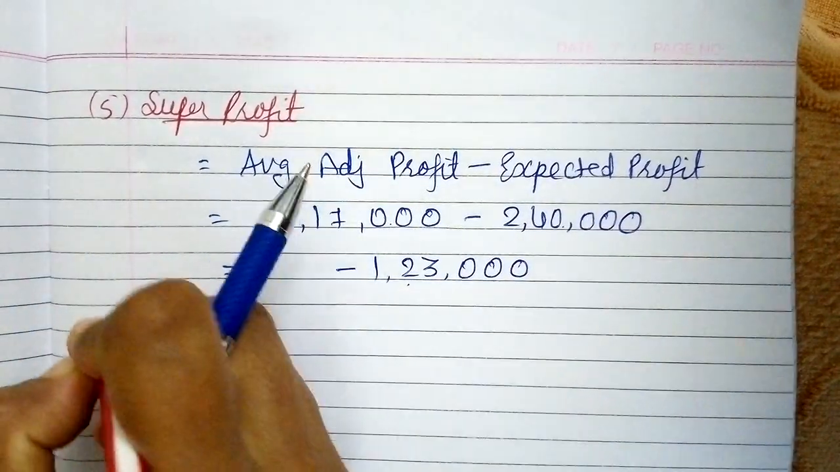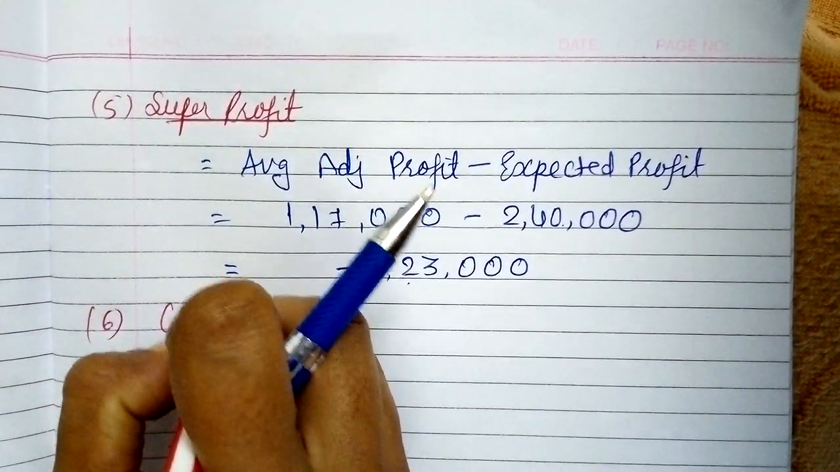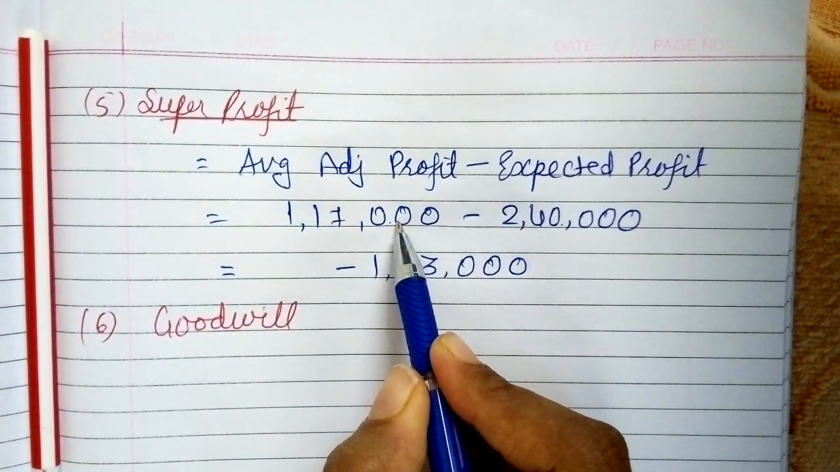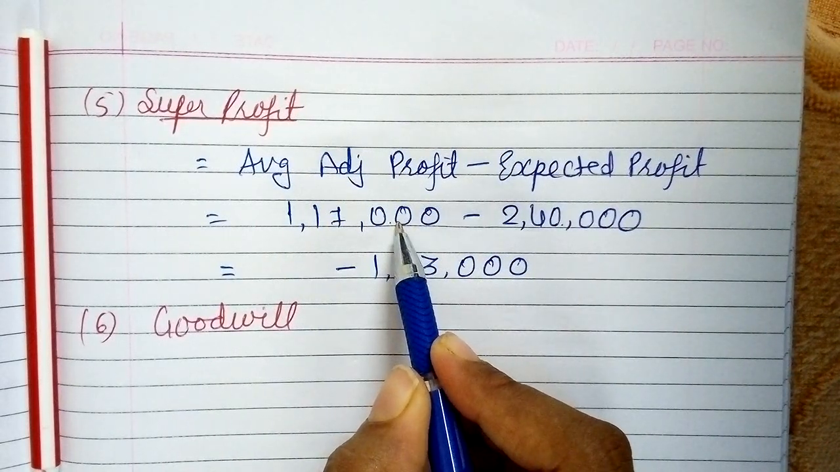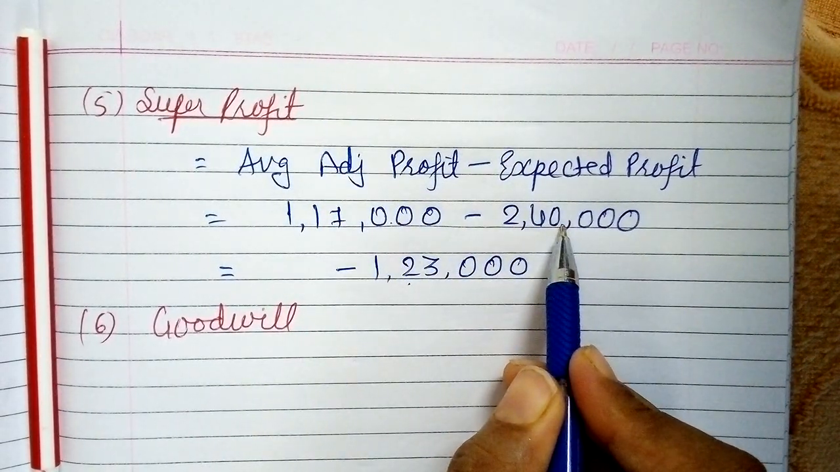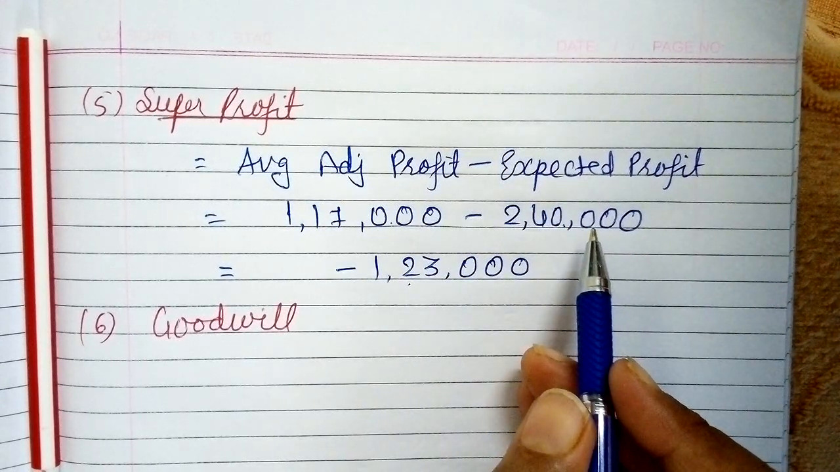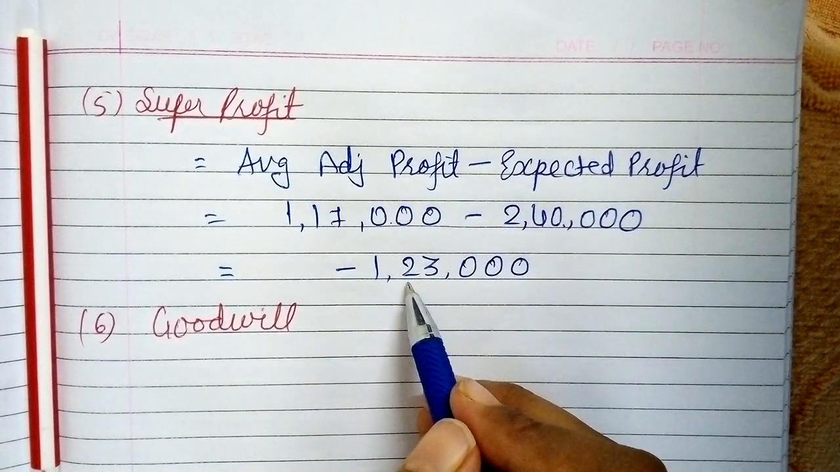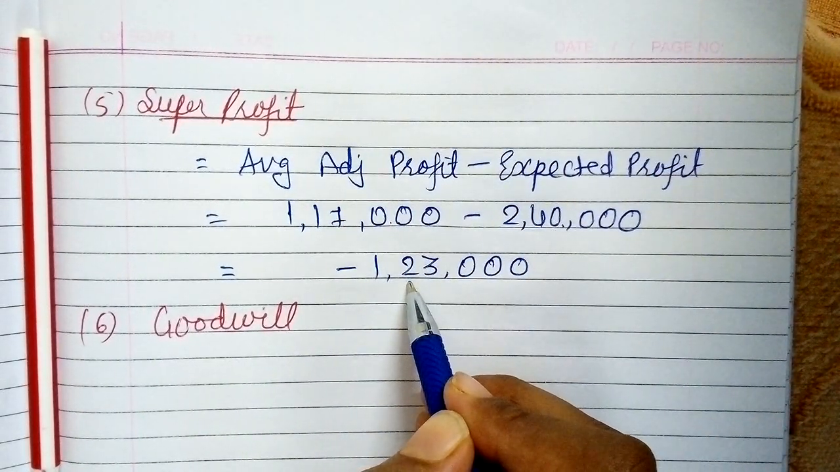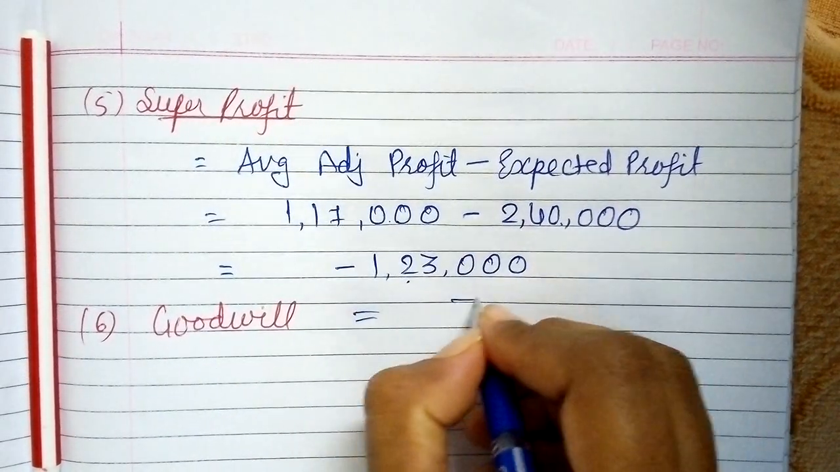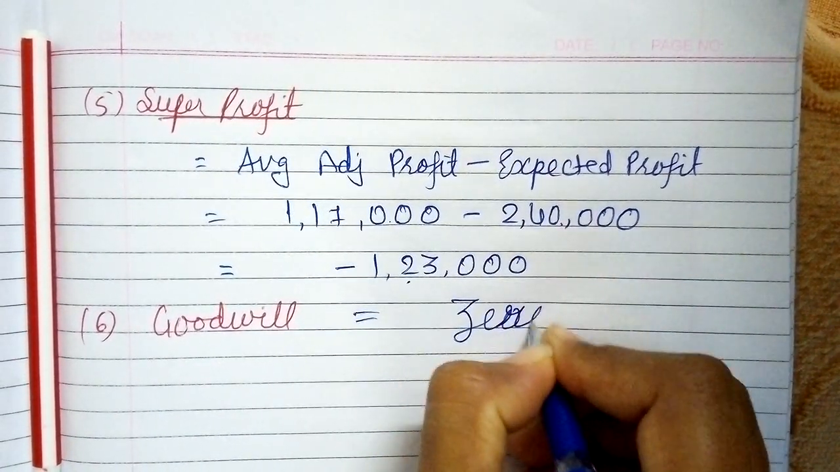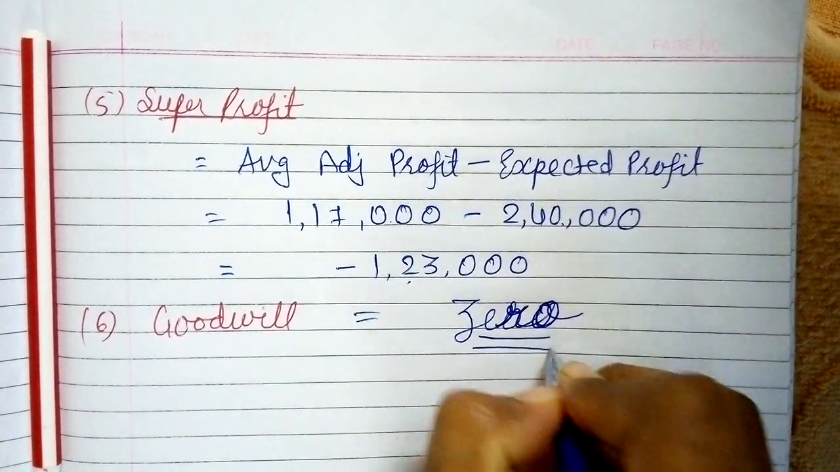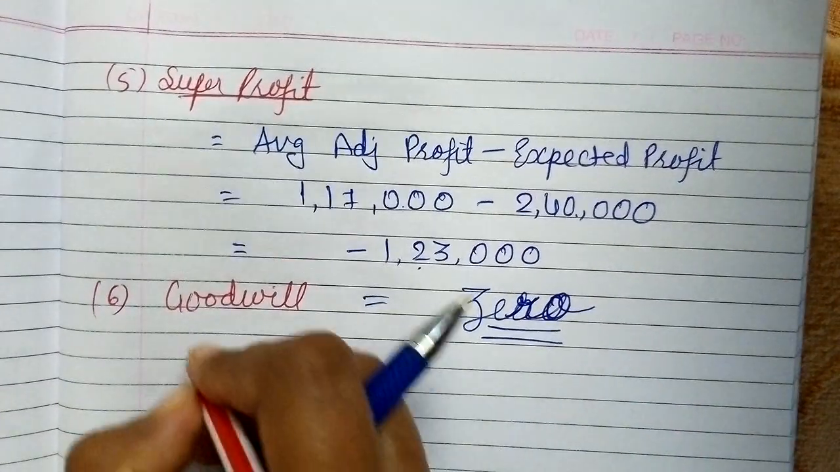So whenever the super profit is negative, it means the expected profit is more than the actual profit, or vice versa, actual profit is less than the expected profit. So whenever the shareholders are not getting more amount than the expected profit, there will be no super profit, right? So this super profit will be considered as zero, and therefore goodwill will be zero, right? So here there is no value of goodwill.